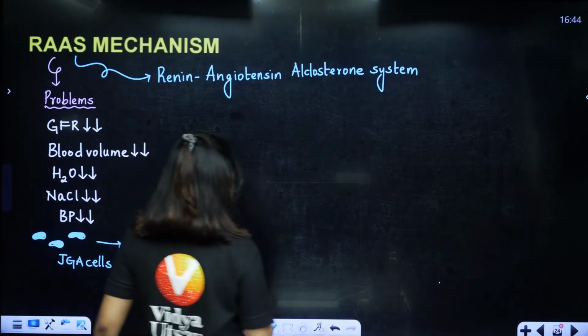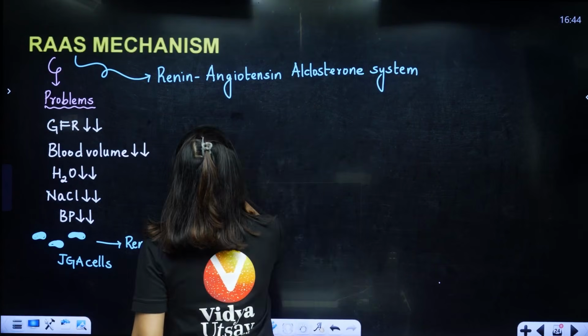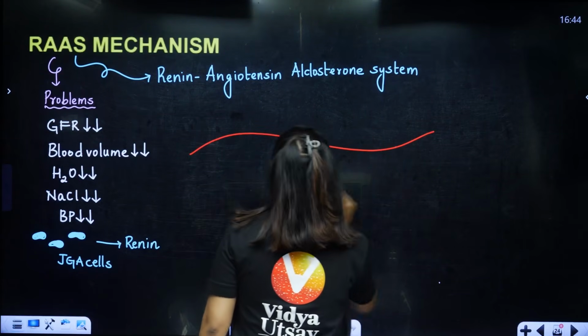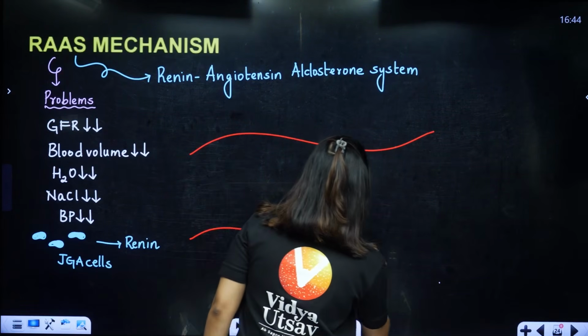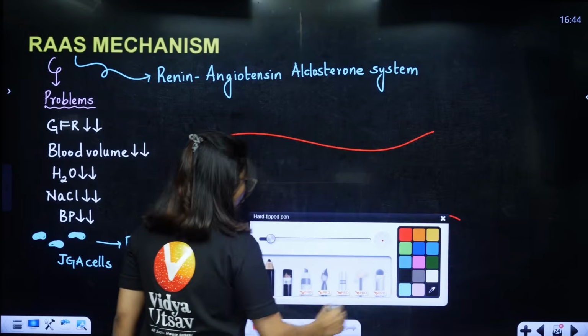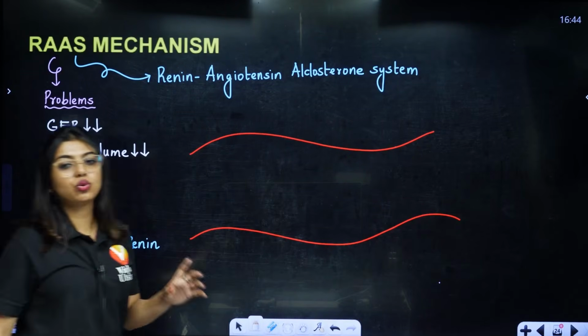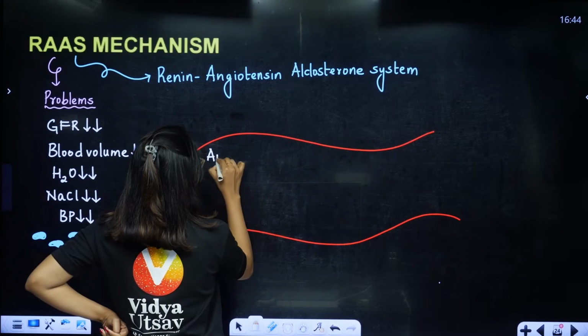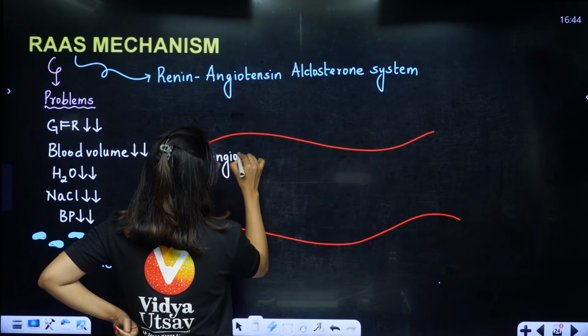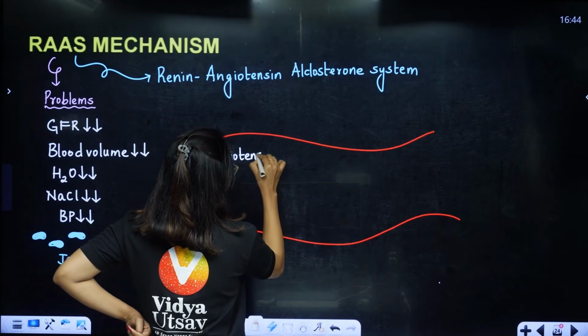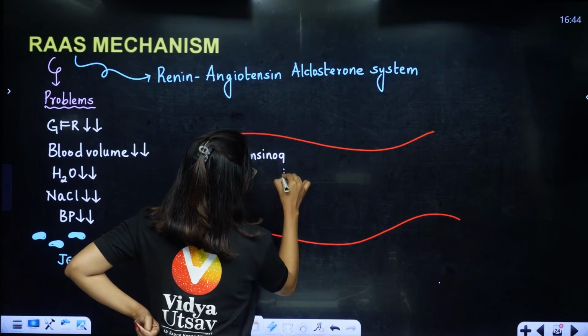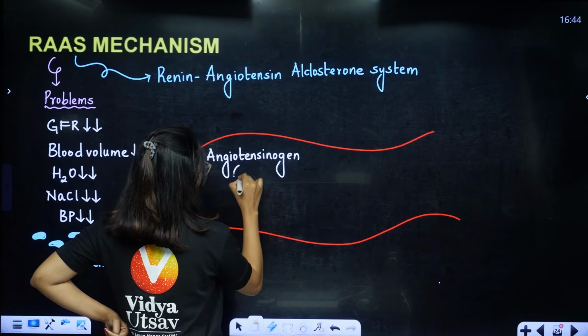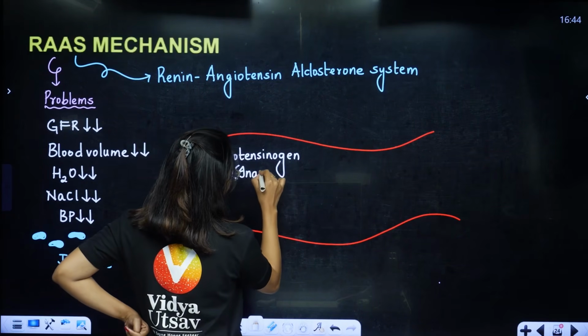For that, students, this renin has to come into the bloodstream. So this is the bloodstream. In the bloodstream there will already be one person present, who is already formed by the liver. Angiotensinogen. This will be in the inactive form, students. This is already made by the liver.